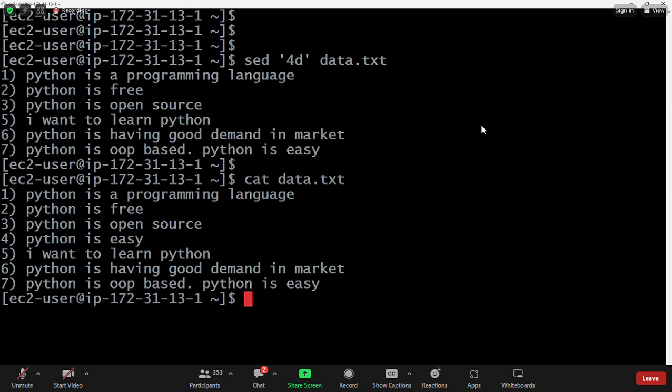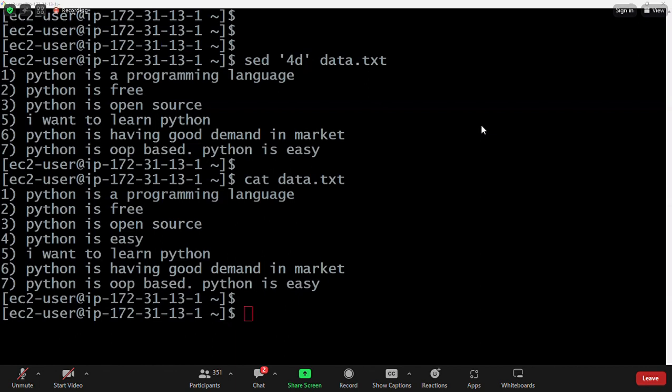How to delete that line from the file also? Can you type the command in the chat box? I want to delete the fourth line from the file permanently. If I execute that command, that line should be deleted from the file permanently. How can I do that?